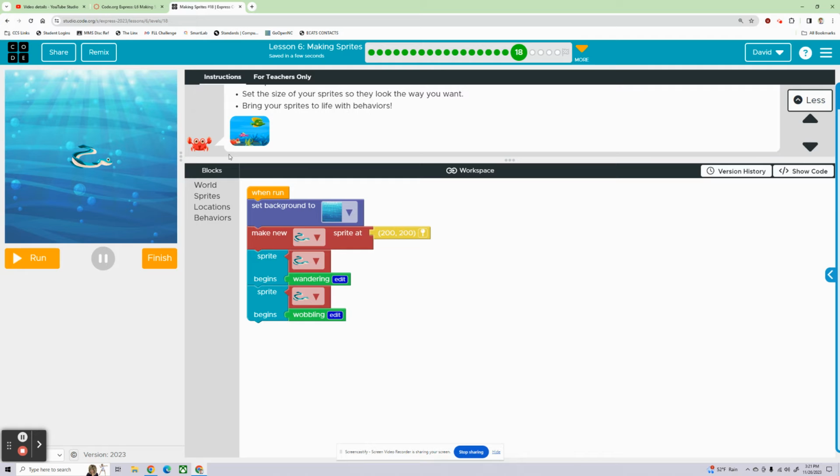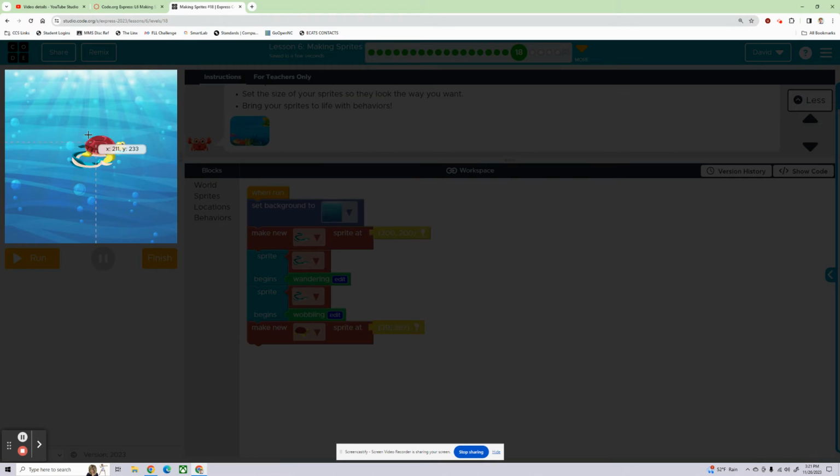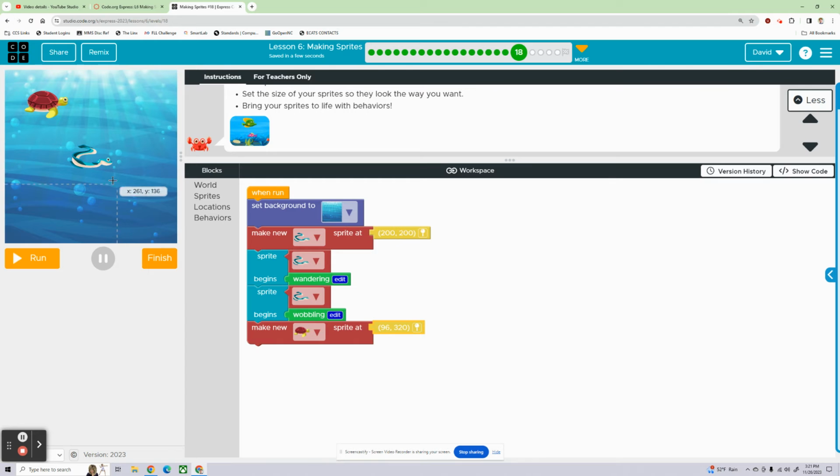And then let's get some more sprites on here. Let's have a full-on aquarium here. We don't have a bottom, so a turtle makes sense. Not on top of the eel, so we're going to move him. I'm going to make the eel a little bit smaller. So sprites, set size of my eel.